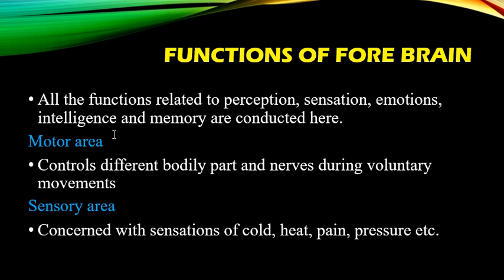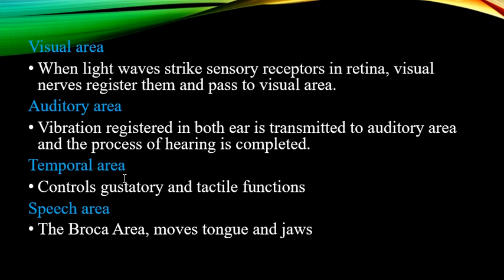Motor area, sensory area, visual area, which is connected to the occipital lobe, the auditory area, which is related to the temporal lobe, the temporal area, related to the temporal lobe and controlling taste and smell functioning, and the speech area, related to the frontal, temporal, and occipital lobes.